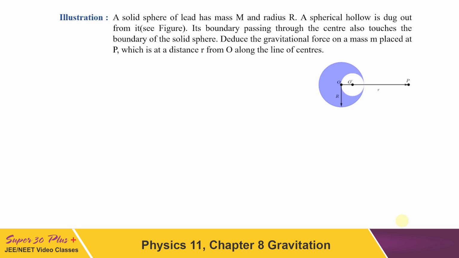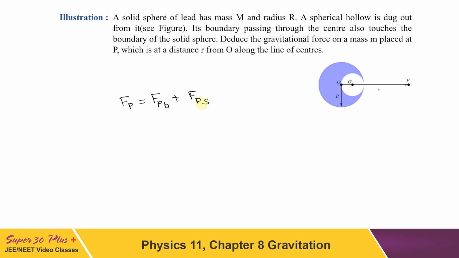Now if O be the center of the solid sphere and O dash be that of the hollow, as it is seen here, then for an external point the sphere will behave as if its whole mass is concentrated at its center. So the gravitational force on a mass m at P is equal to the force on P due to the bigger sphere plus the force on P due to the smaller sphere.